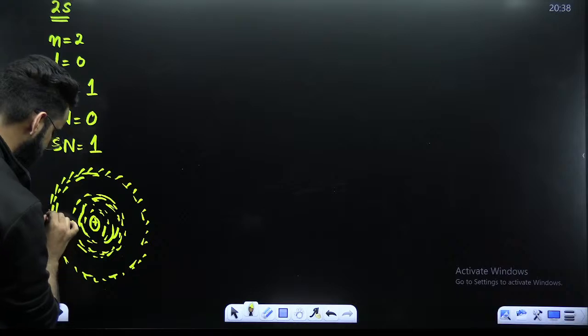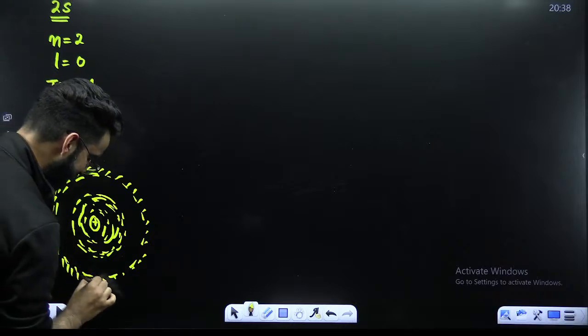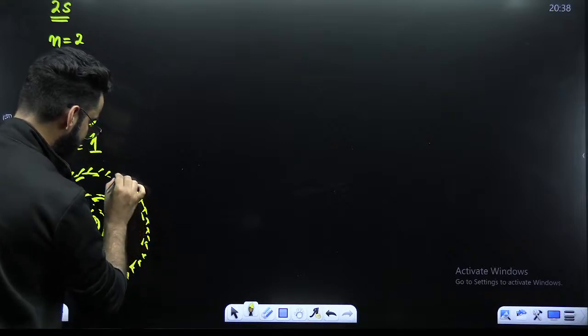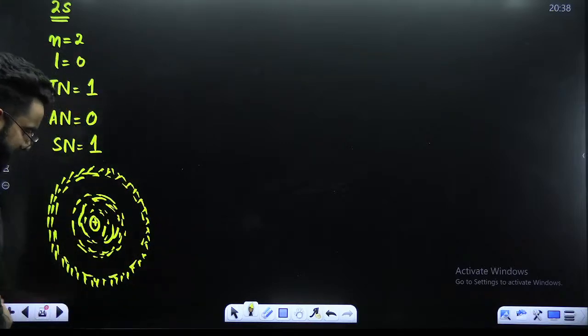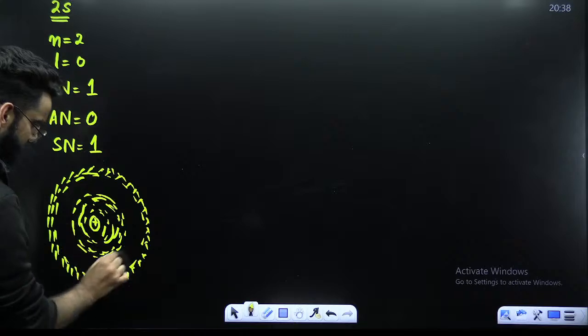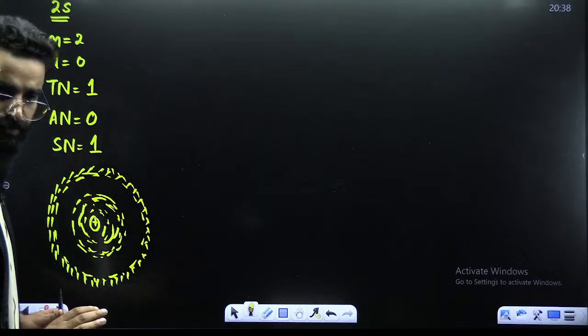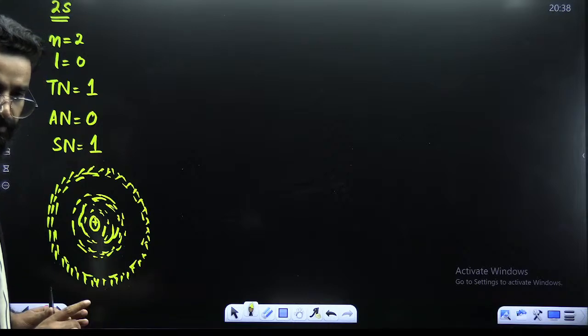Do you see in between one spherical region wherein the probability of finding the electron is 0? So this is your spherical node here. Perfect.